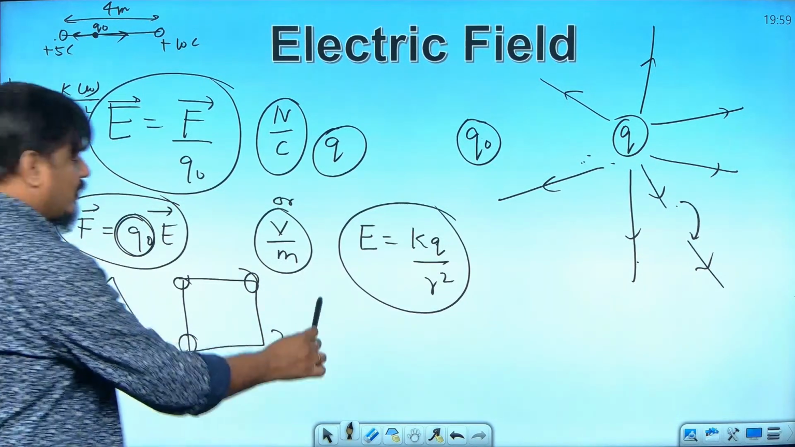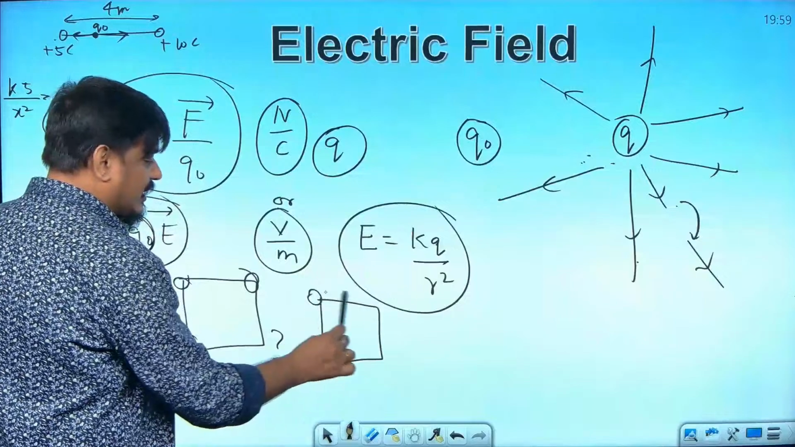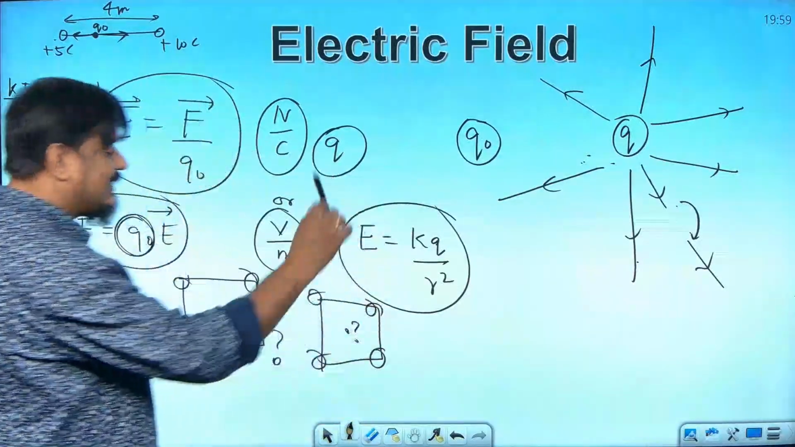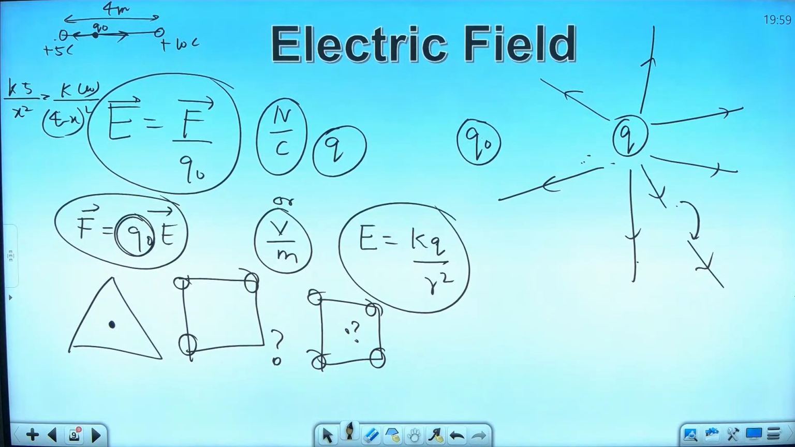Or they may give you a square, with a charge here, a charge here, a charge here, a charge here. What is the electric field at the center of the square? Are you understanding? In all these cases, suppose Q1 is given to you, Q2 is given to you, Q3 is given to you. Keep a test charge here. Suppose positive, positive, negative, based upon direction, repelling, repelling, repelling. Then you will solve and get the answer, isn't it?